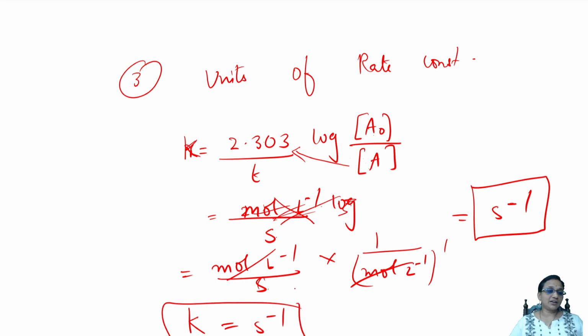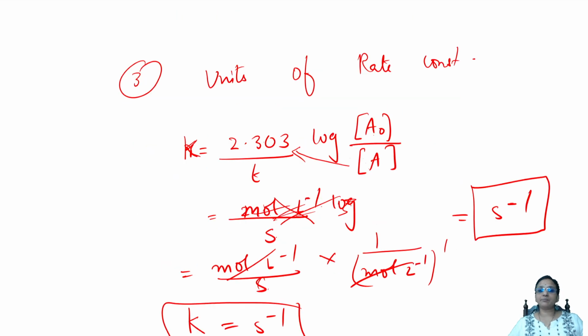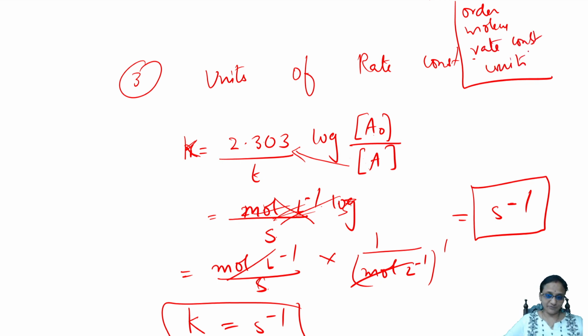I got three answers for this reaction. Easy. So I'm summarizing before I go to the next question. Remember, students, in the exam paper, they are going to ask you questions like, check carefully, order of the reaction, molecularity of the reaction, rate constant value, rate constant units. Okay? Done. Next question.